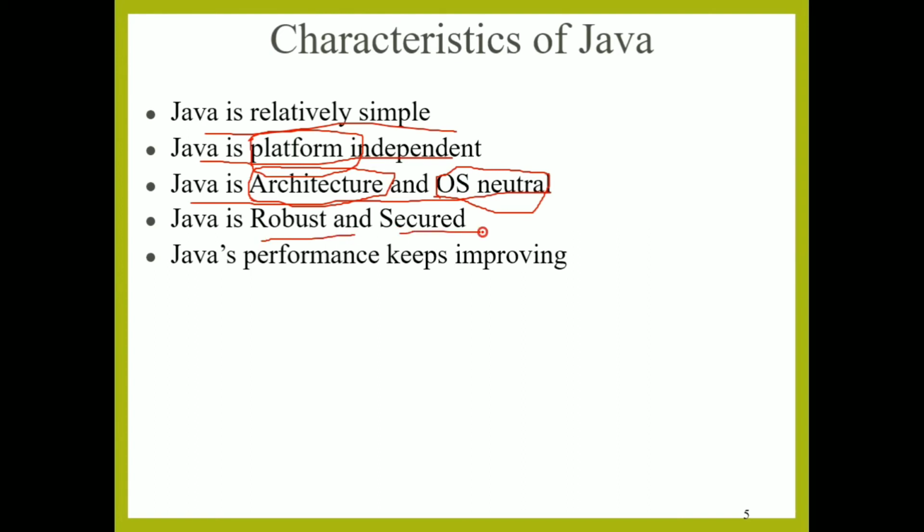We know the term robust means strong. So a Java program is strong. That means it is more error free after compilation than C or C++. And it is also secured. That's why it is used on the internet or servers. The final feature is that Java's performance keeps improving.